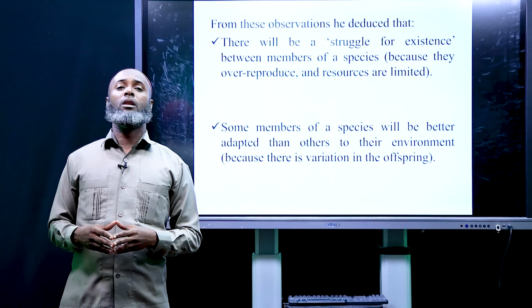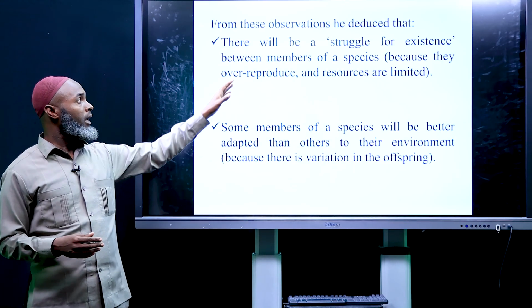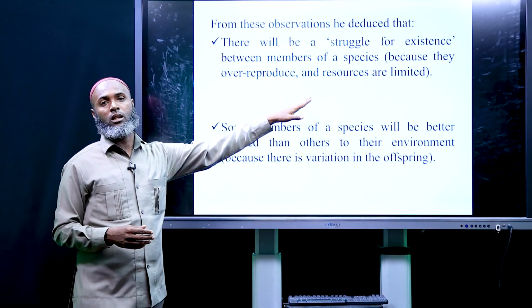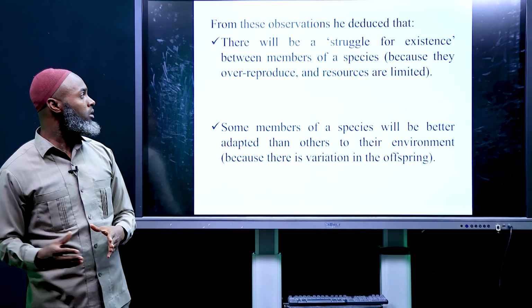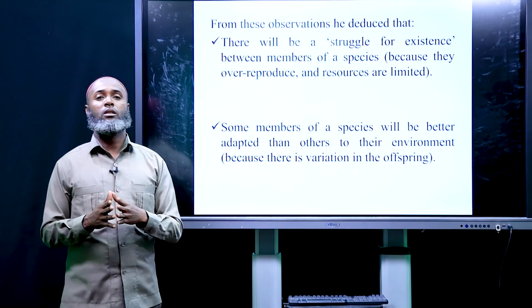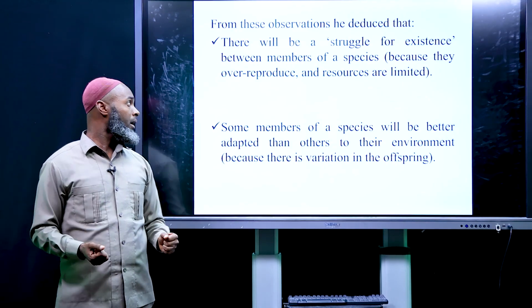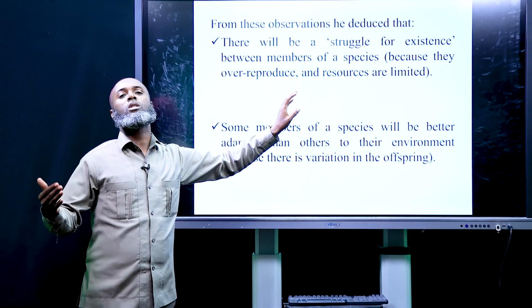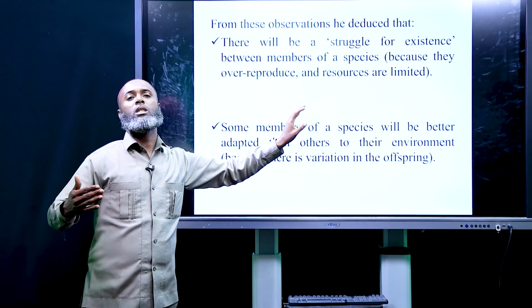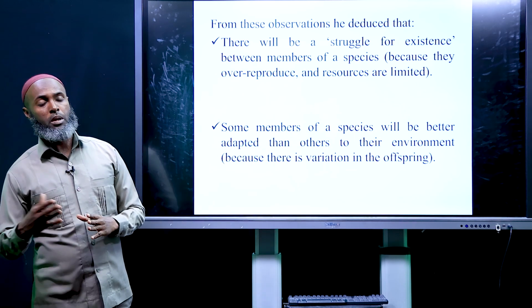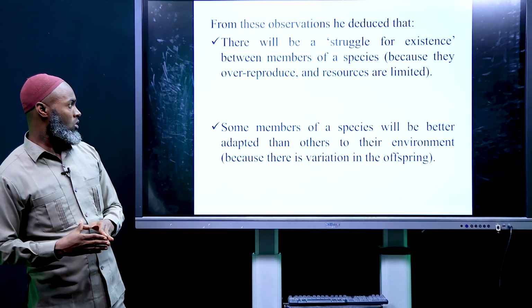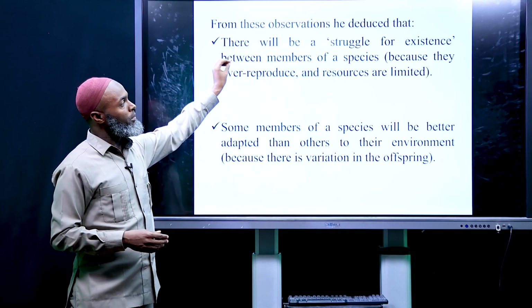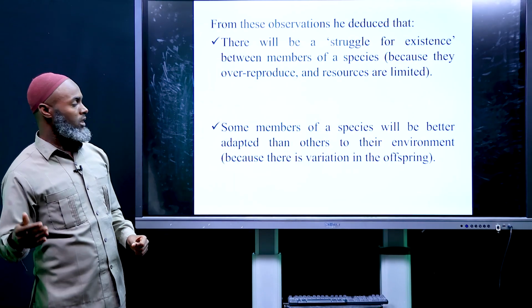And from these two observations, he deduced there will be a struggle for existence. Always there should be competition, struggle for existence. Why? Because there is overproduction and limited resources. Always resources are limited, and organisms that reproduce more can survive more. And there will be a struggle and competition among members of the same species, even in the same species.